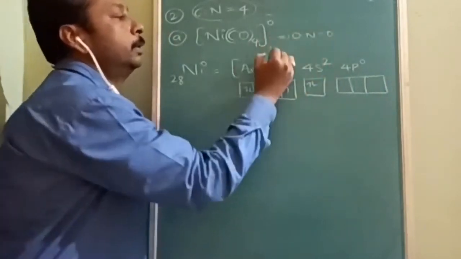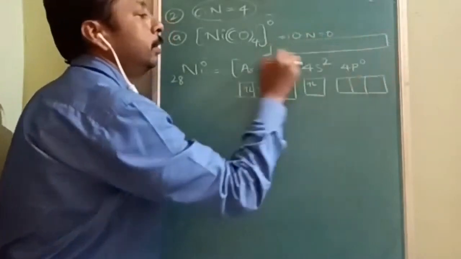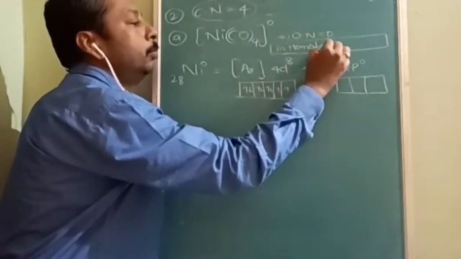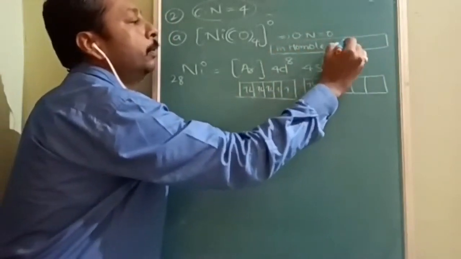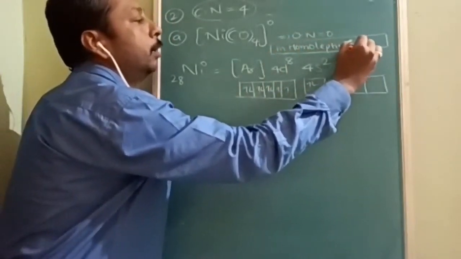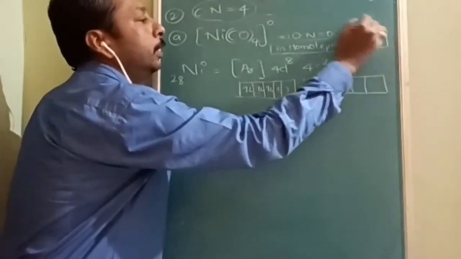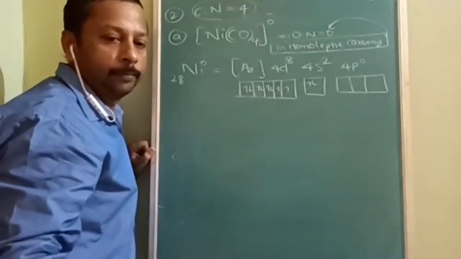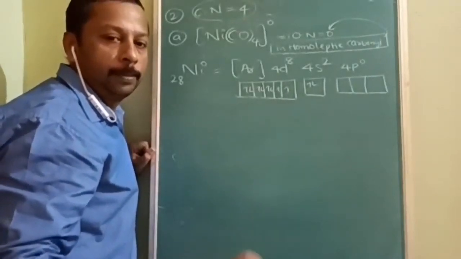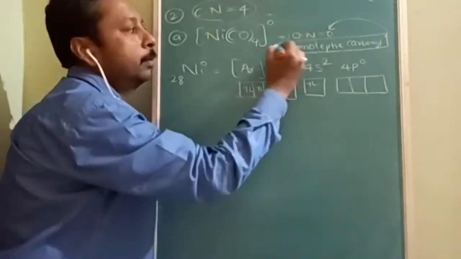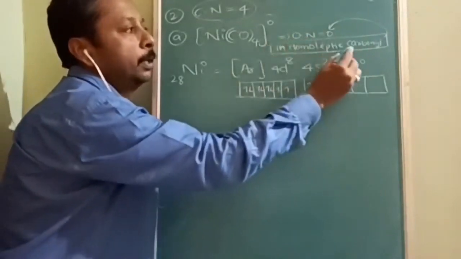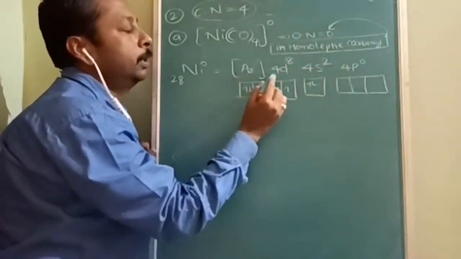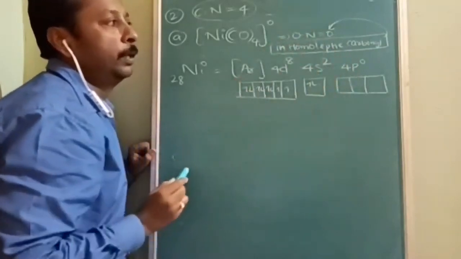Once there was an entrance question on homoleptic carbonyls: in homoleptic carbonyls, oxidation number is always how much? 0.